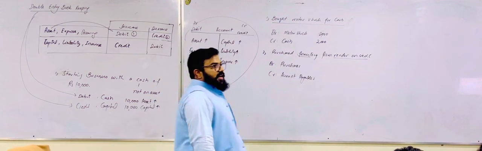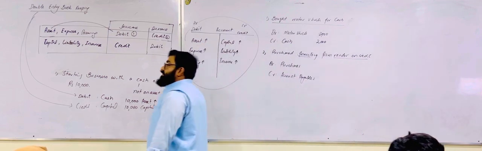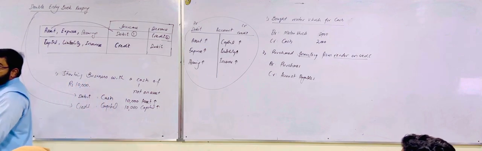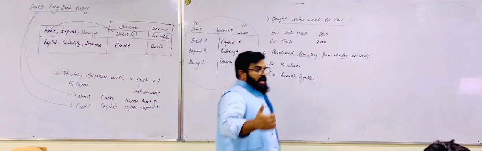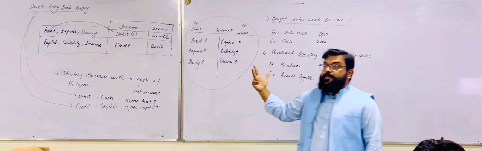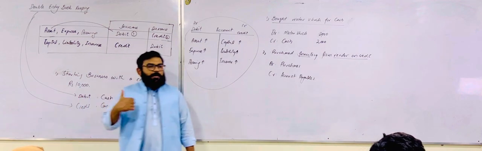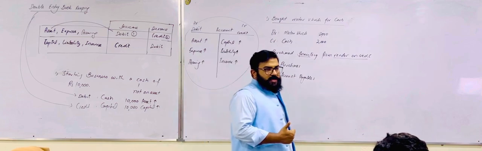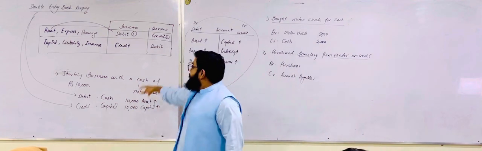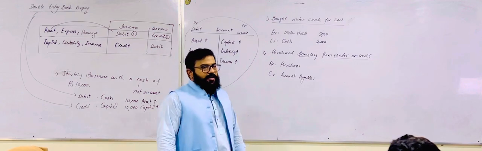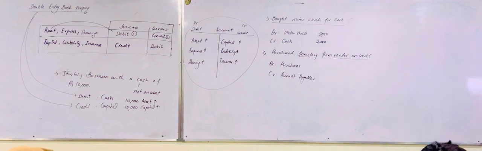Okay, so we are having 6 types of accounts. The one is asset, the other one is expense, the third one is drawing. The nature of these 3 items is debit. If there is an increase in asset, expense or drawing, it will be debited. And the other 3 accounts are capital, liability and income. If there is any increase in capital, liability and income, then it will be credited. If they are decreasing, then it will be debited. Okay. Now we move on with another transaction.